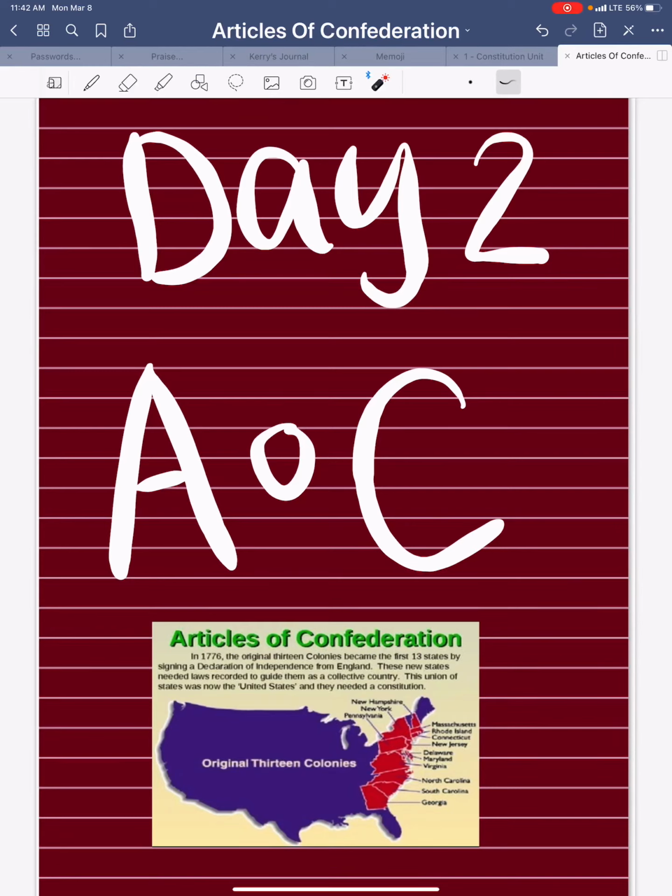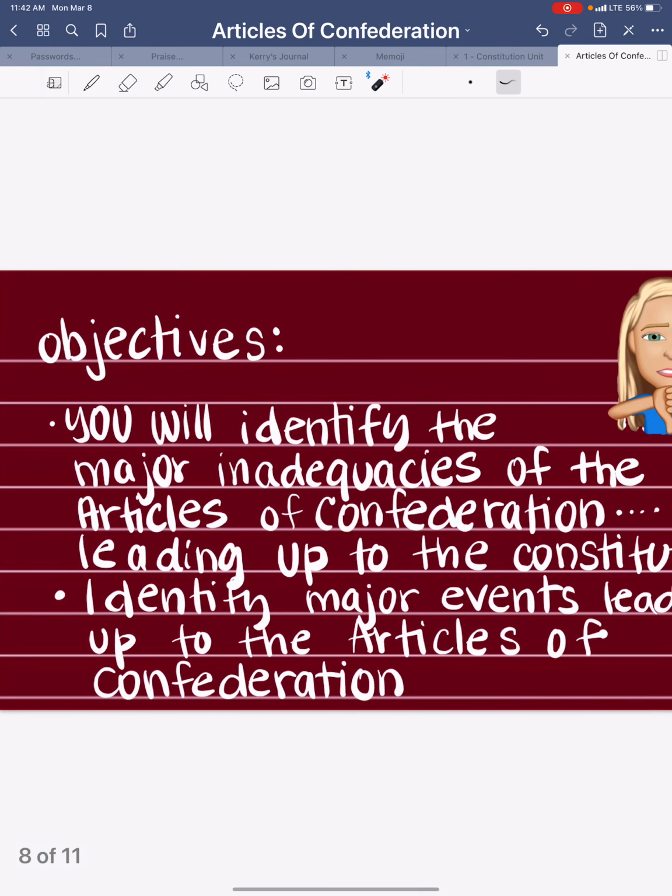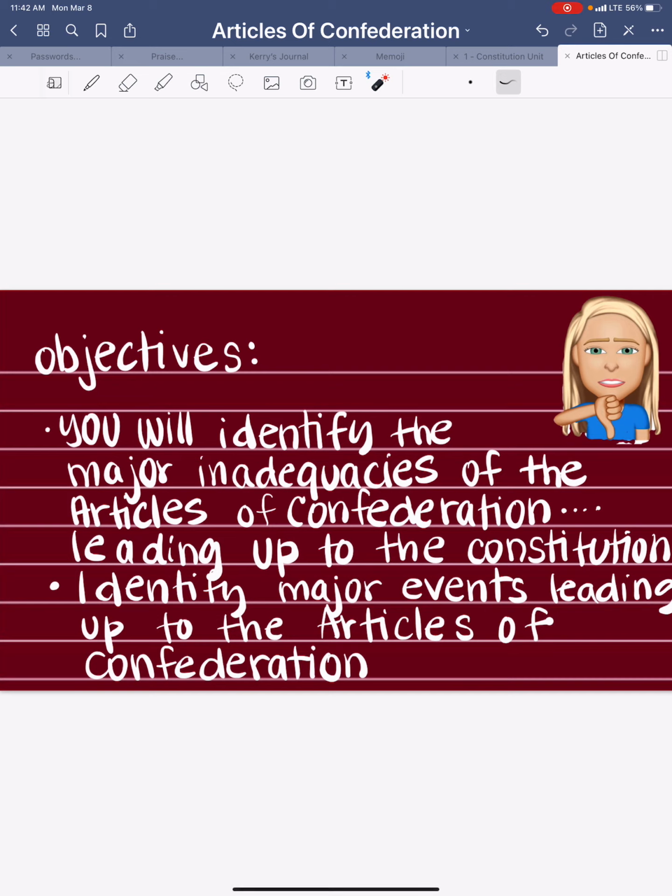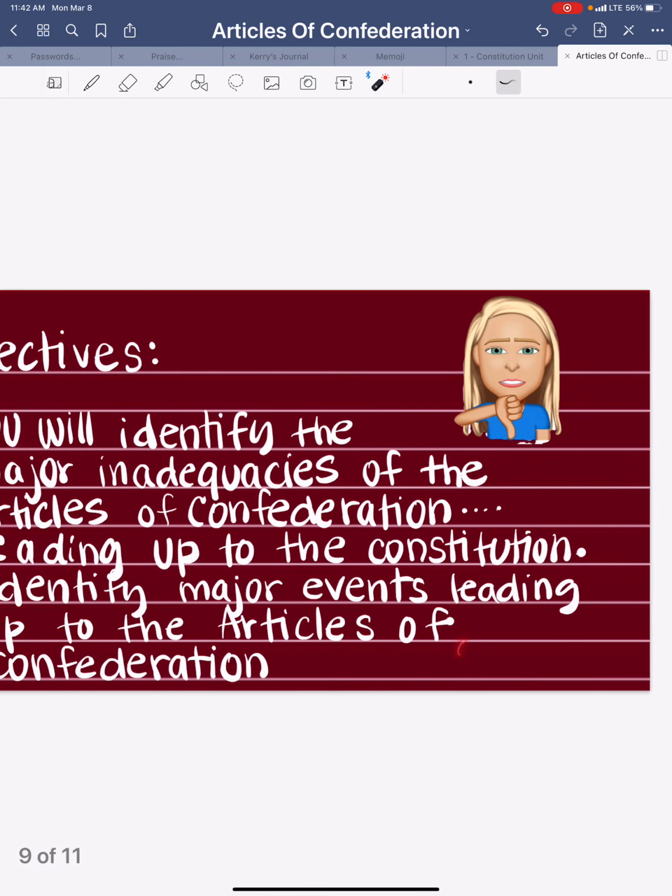Hey, fifth grade. Today we're looking at day 2 of AOC, which is Articles of Confederation. Your objective: you'll identify the major inadequacies of the Articles of Confederation leading up to the Constitution and identify the major events leading up to the Articles of Confederation.